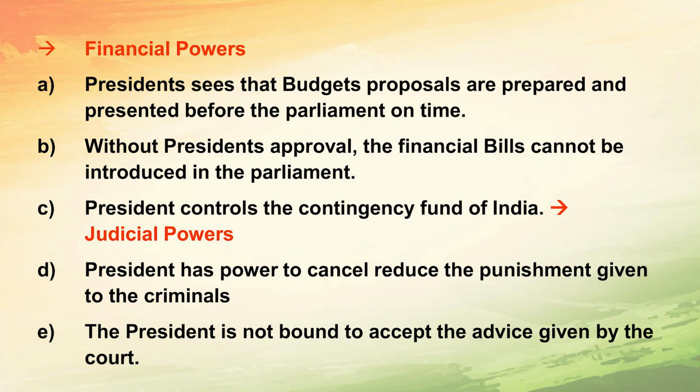Next are judicial powers. The President has the power to cancel or reduce the punishment given to criminals. So, criminals may get some excuse from the President only. The President is not bound to accept the advice given by the court.